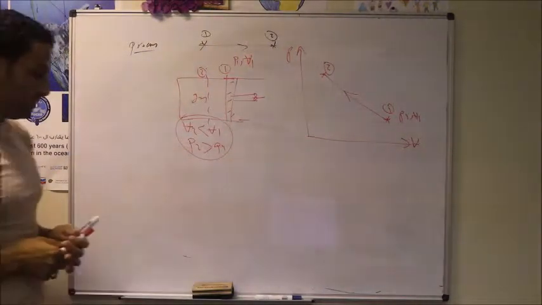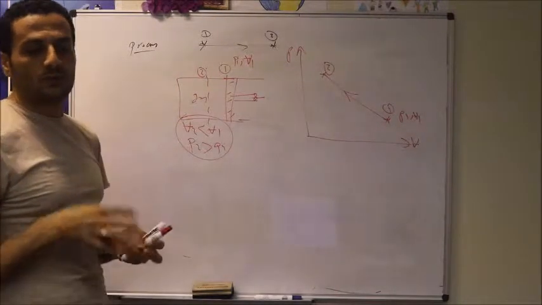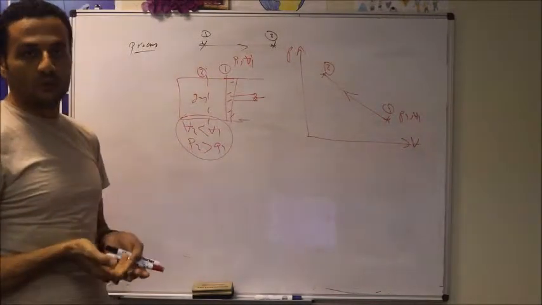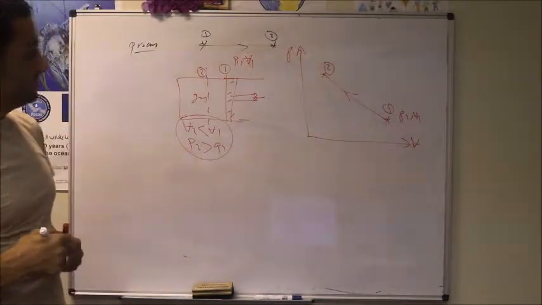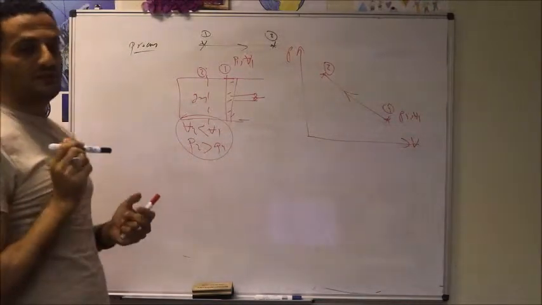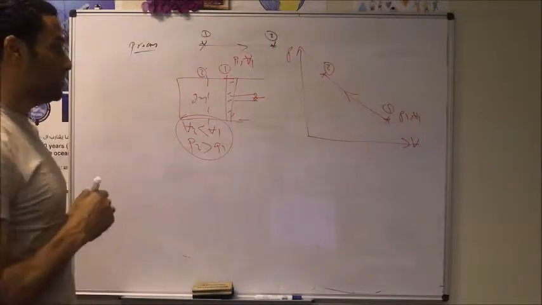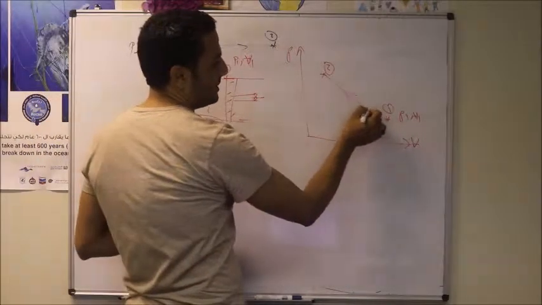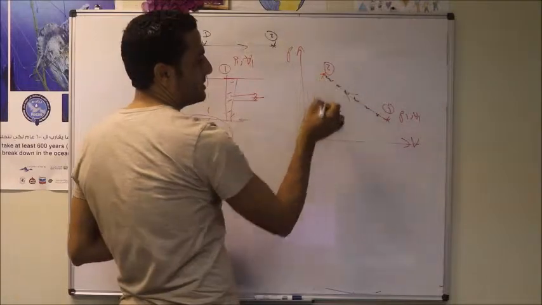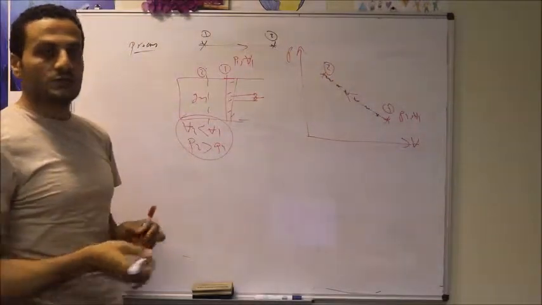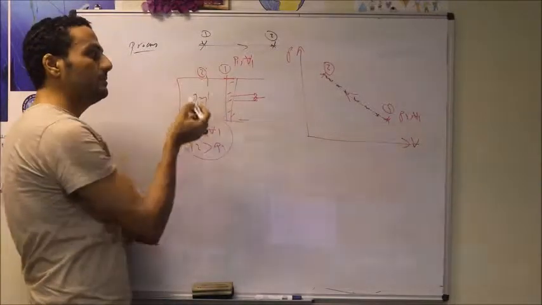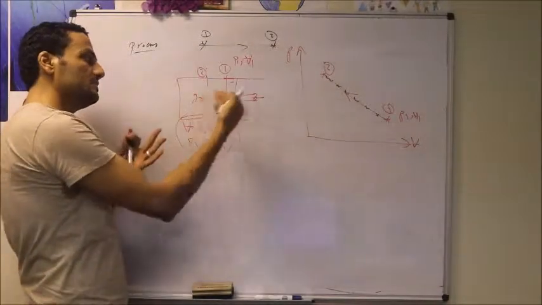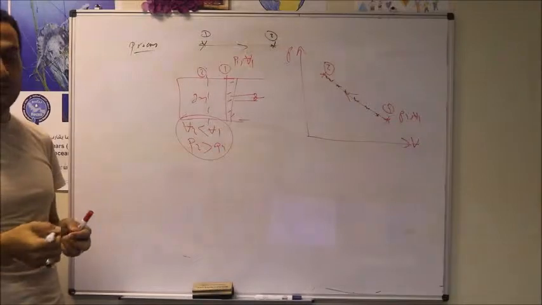There is another special kind of process which is called a quasi-static or quasi-equilibrium process. This quasi-static or quasi-equilibrium process assumes the process is done very, very slowly, so that equilibrium is attained at each intermediate state from the initial state to the final state. So while this piston is moving, equilibrium should be attained everywhere, which is not real.